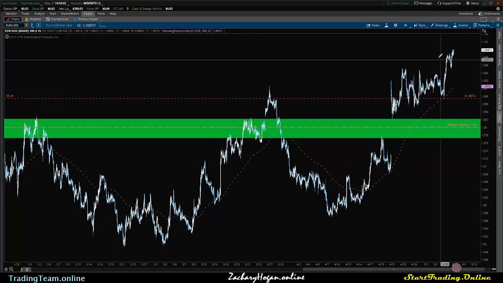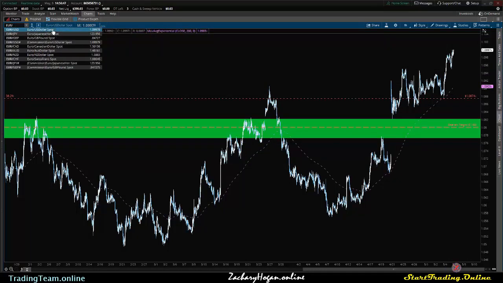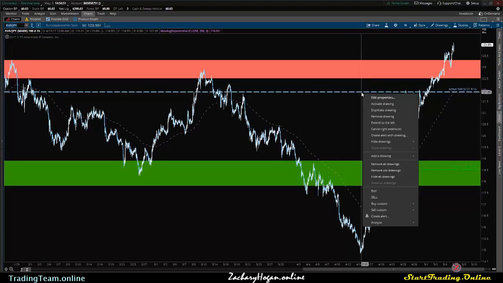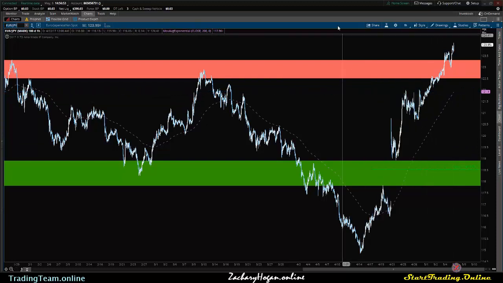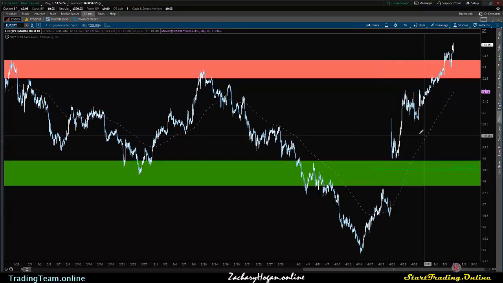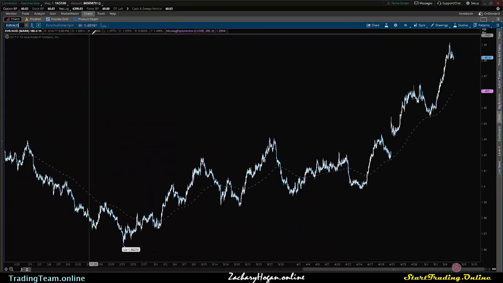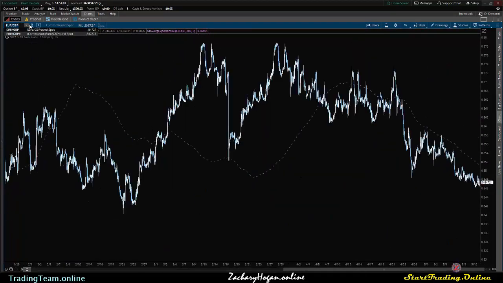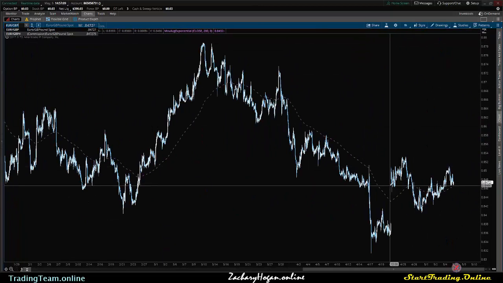So just pay attention to what's happening with the euro pairs. Basically all of the euro pairs, we can look at the Euro JPY. It does have, and this was an active sell from a while ago, I did get stopped out on that, but you can see all of the euro pairs basically have significant gaps. The Euro AUD, Euro JPY, I believe the Euro GBP also has one. So you can see here that it's not just the one euro pair that has it.